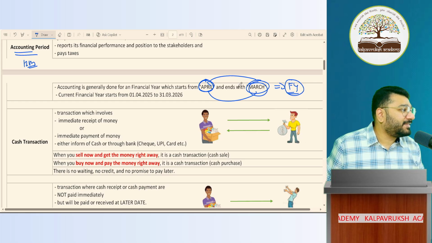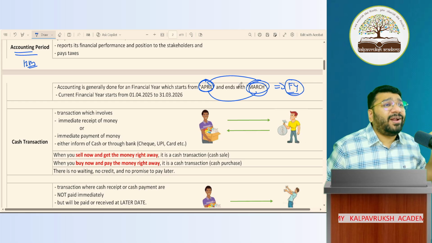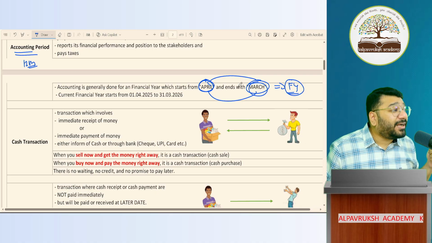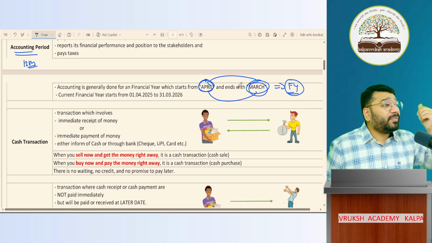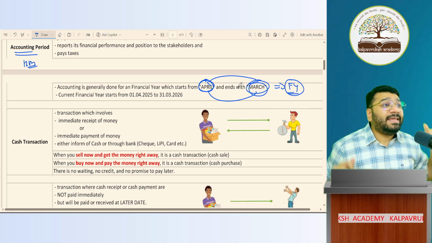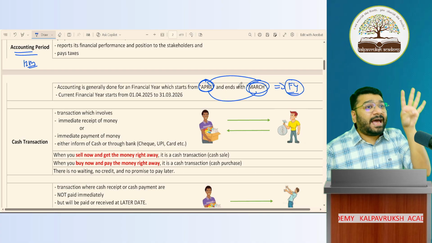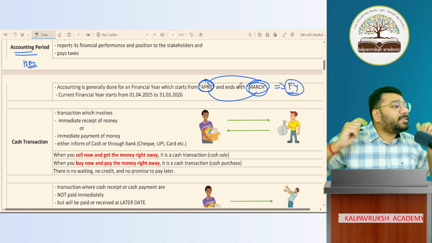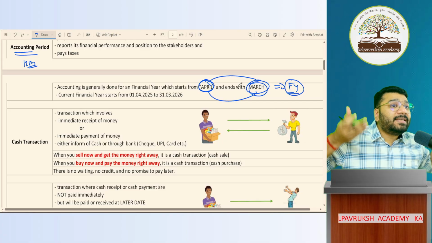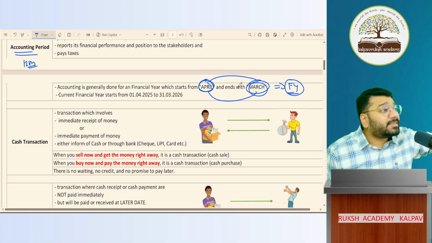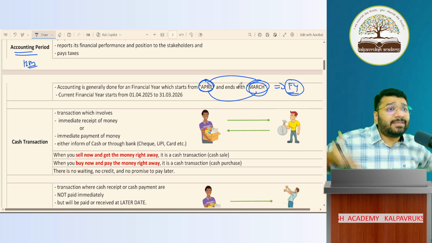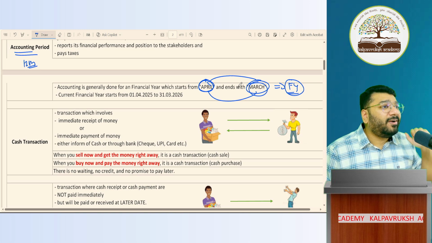In two cases. You started business on 1 October, boss. When did you start your business? 1st October. From 1st October to March year ending, how many months? October, November, December, January, February, March. How many months? 6 months. So you'll account for how many months? 6 months. Your accounting period is for how many months? 6 months. Your financial year is for how many months? 6 months. Got it, not got it?